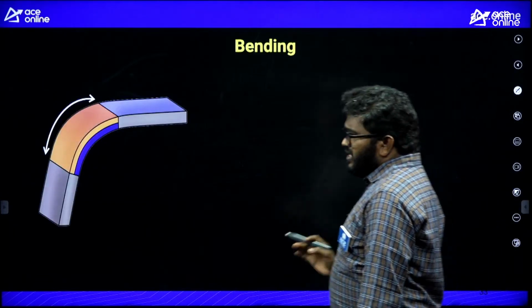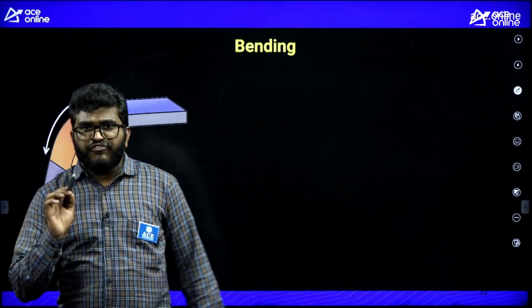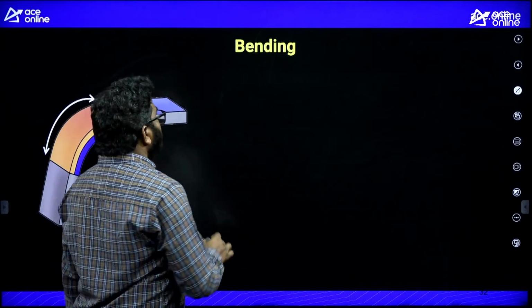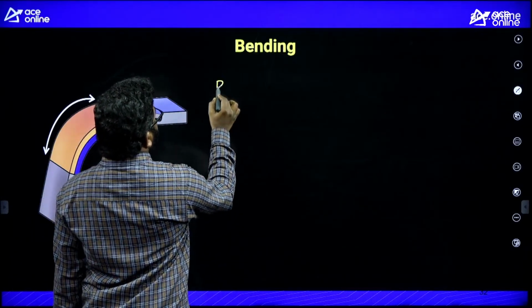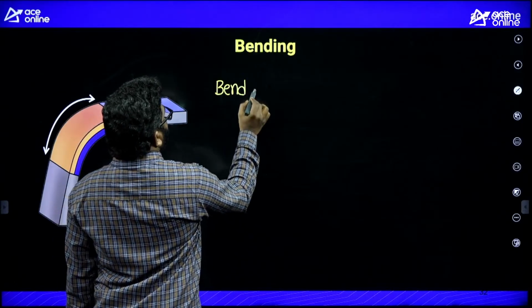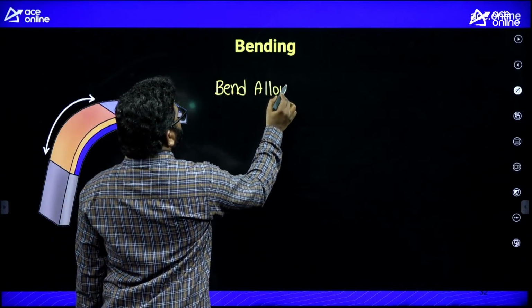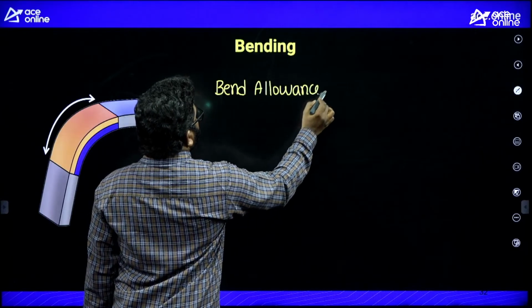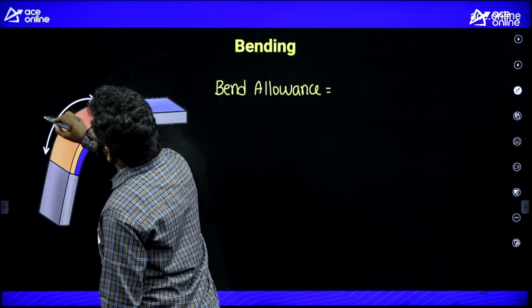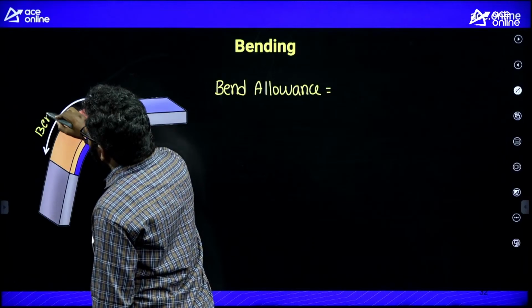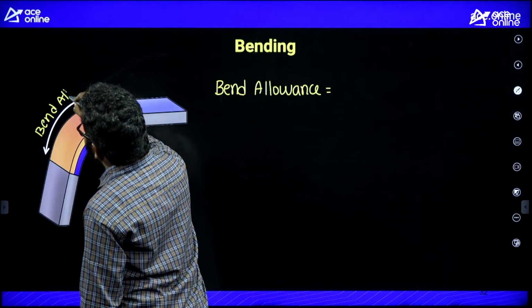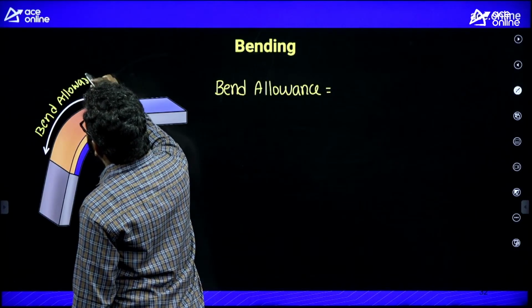And the last one is bending. From bending, they will ask you bend allowance questions. This is the bend allowance: how much initial length of the sheet is required to make a bend like this.